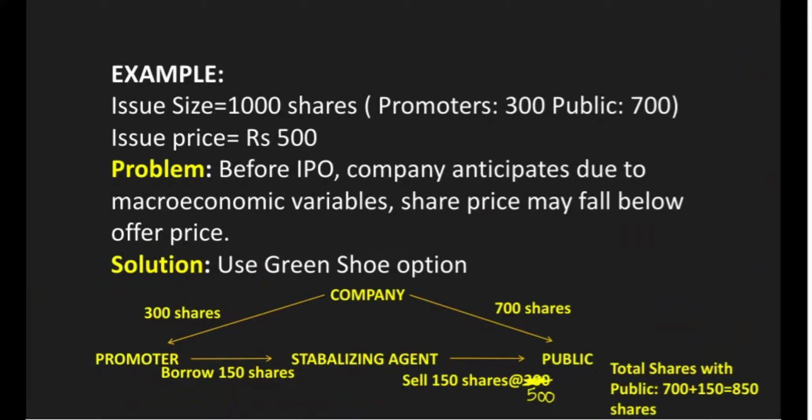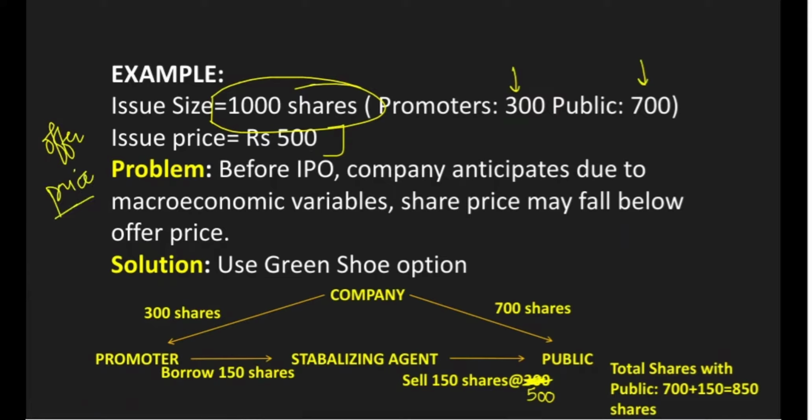So now take an example. There is an issue size of 1000 shares. The company has issued 1000 shares, out of which 300 shares go to the promoter and 700 shares to the public. Now the issue price is 500. Issue price is also called offer price.